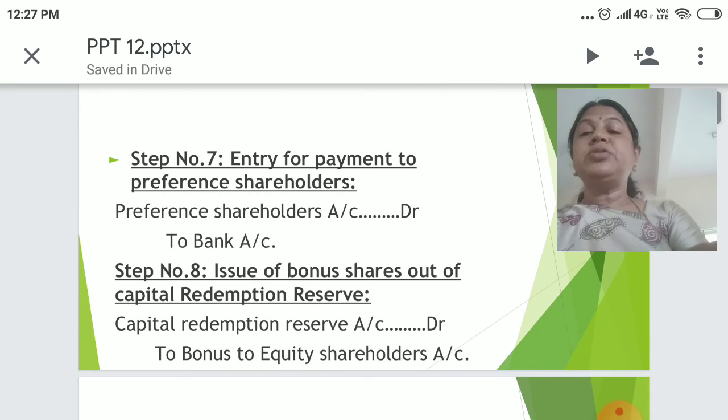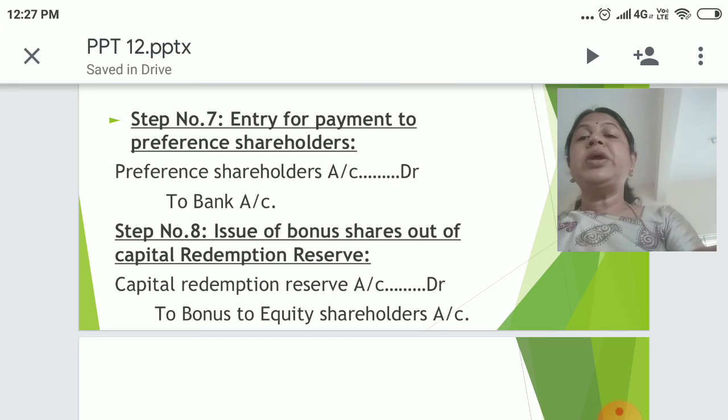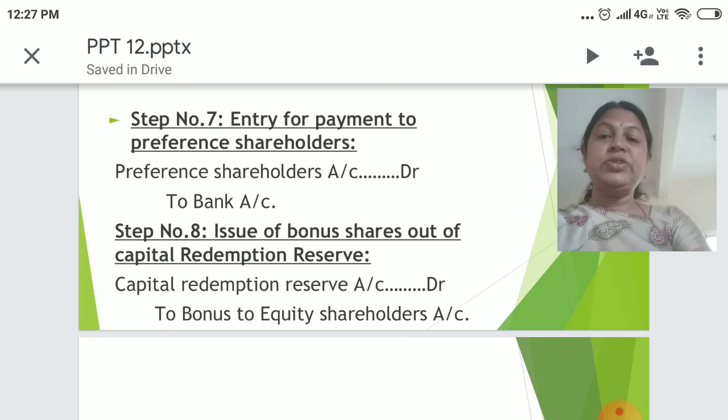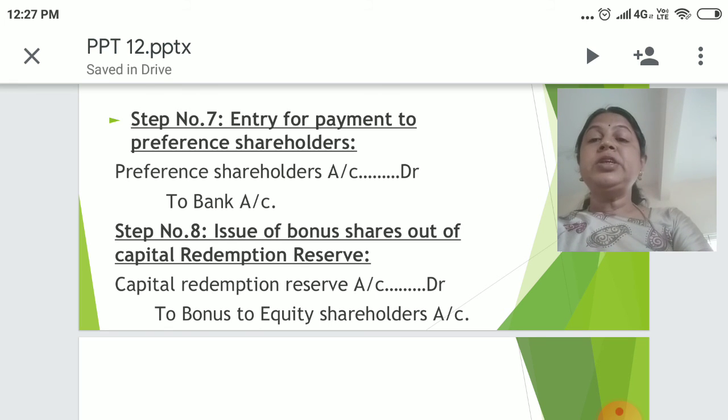And coming to step number 7, entry for payment to preference shareholders. Now we are paying off the preference shareholders, the journal entry: preference shareholders account debit to bank account.